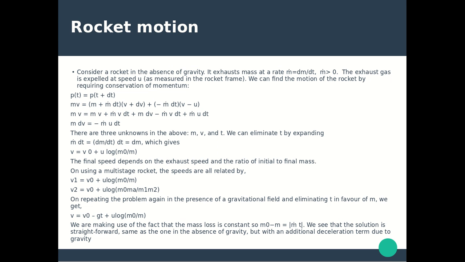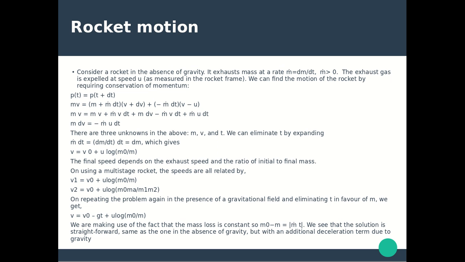There are 3 unknowns in the above: m, v and t. We can eliminate t by expanding m dot dt = (dm/dt) dt, which is equal to dm. This gives us v = v naught + u log(m naught/m). The final speed depends on the exhaust speed and the ratio of initial to final mass. Clearly, the less mass left over, the larger the final speed.